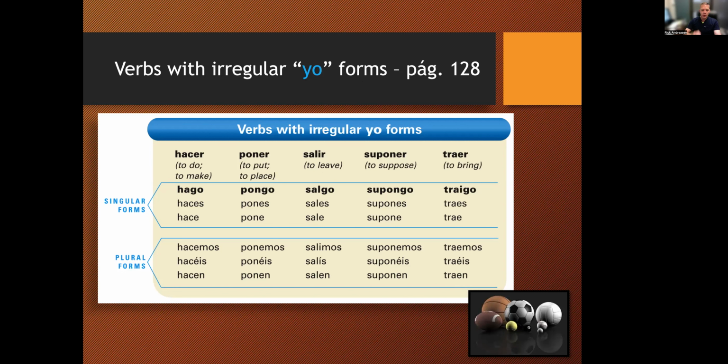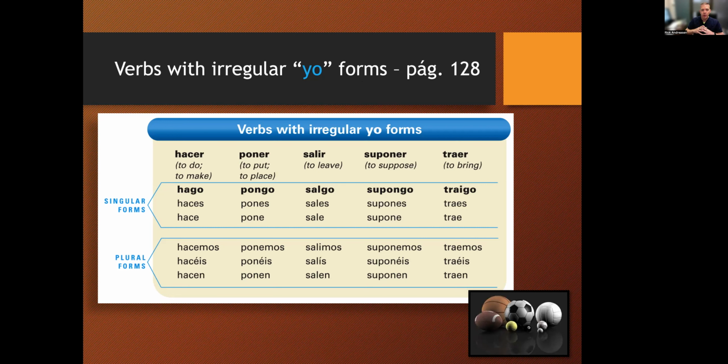So these verbs, I'm going to go through the conjugations so you can hear them pronounced. So if you'll repitan with me. Hacer, yo hago, tú haces, usted, él, ella hace, nosotros hacemos, vosotros hacéis, ustedes, ellos, ellas hacen.